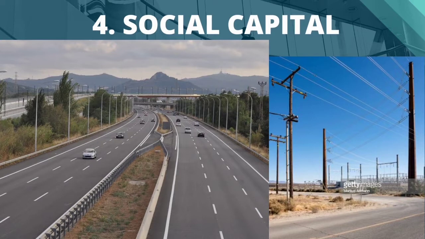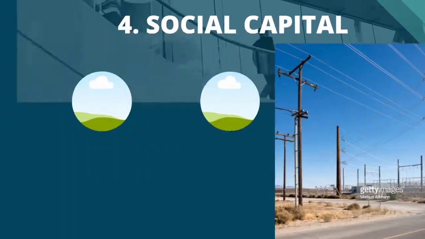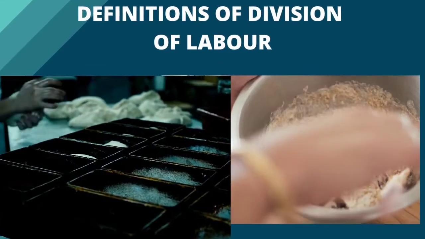4. Social capital. This includes those forms of capital or assets provided by the government that aid production. Examples are amenities provided by the government, such as roads, electricity, water, telephone, etc.